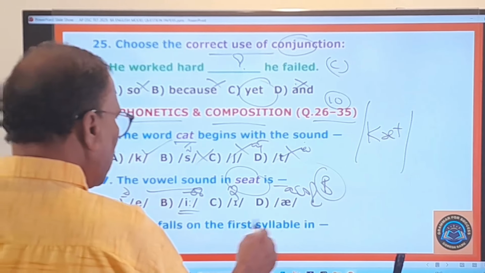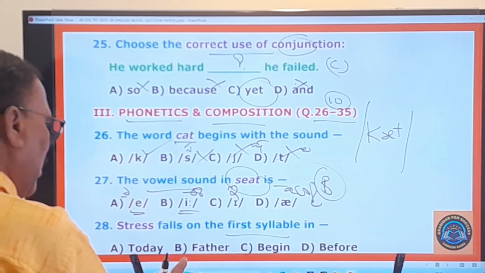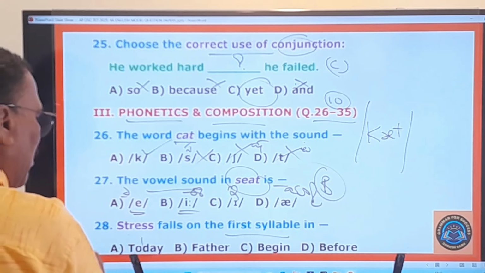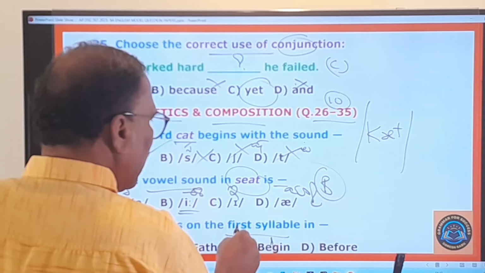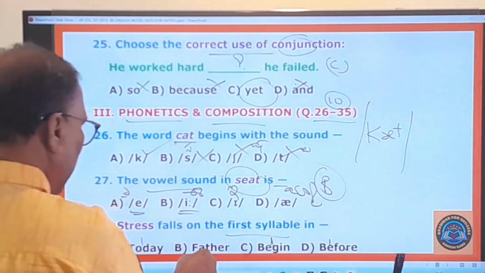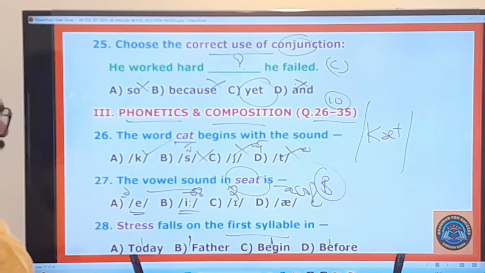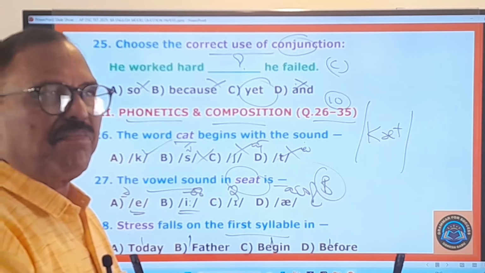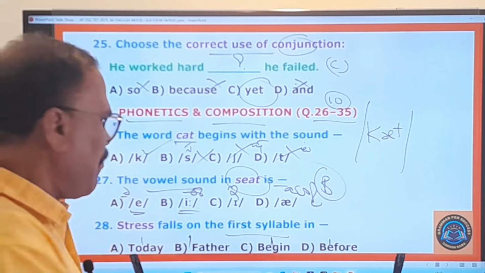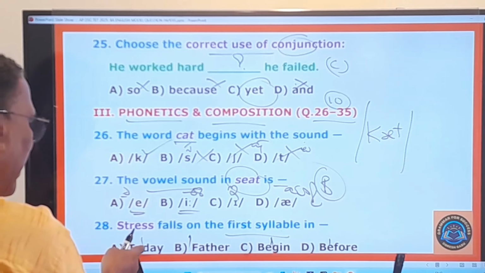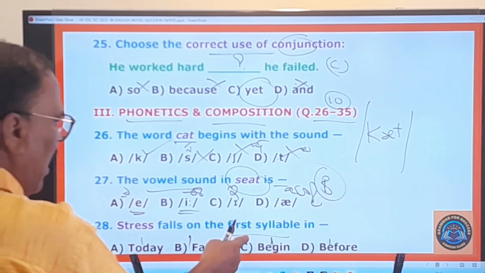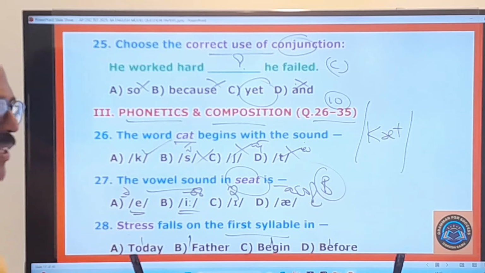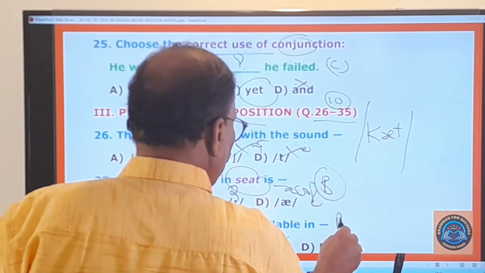Stress falls on the first syllable. On which word does the stress fall on the first syllable? Today, second syllable. Begin, second syllable. Before, second syllable. But in this word father, it falls on the first syllable. Father, mother. The first syllable is receiving the stress. Whereas in today, D is receiving the stress; in begin, G is receiving the stress; and in before, F is receiving the stress. So therefore, your answer is B.